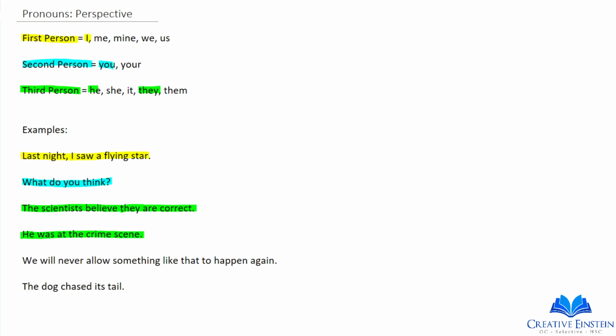We will never allow something like that to happen again. We talks about the writer, him or herself. So we is first person, which means that this sentence is written in first person. And my last example is the dog chased its tail. It is third person, which means this sentence is written in third person.